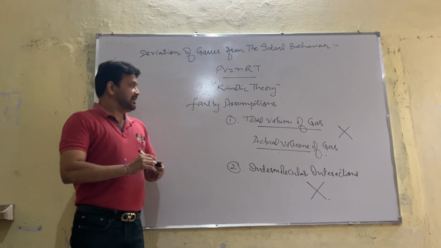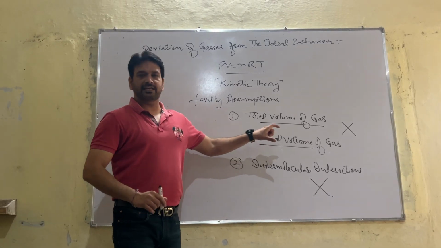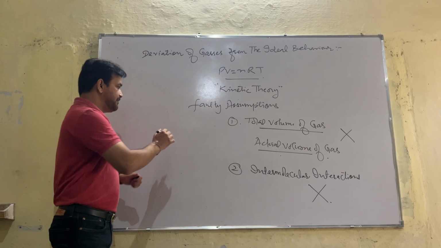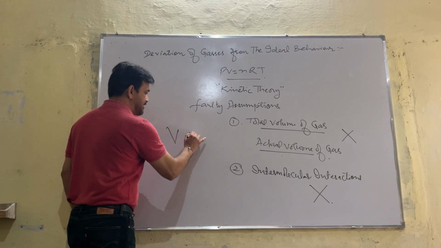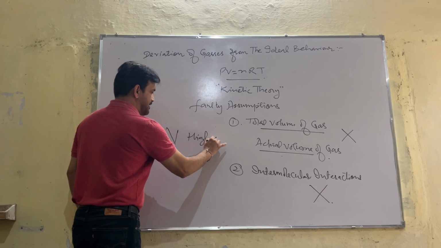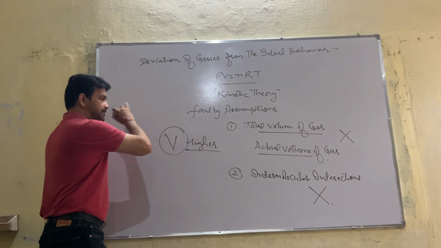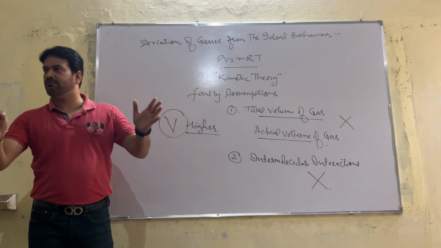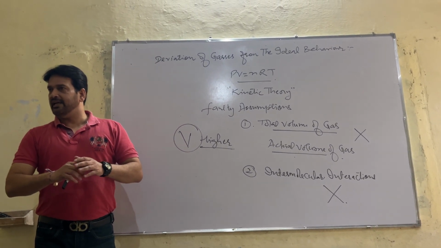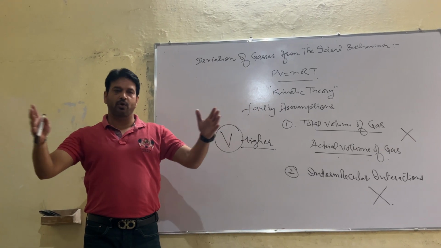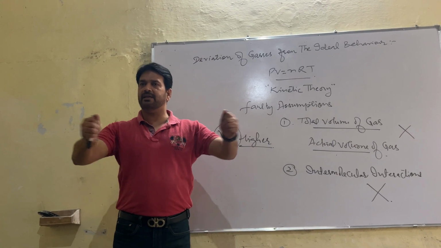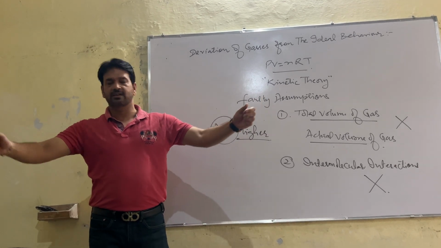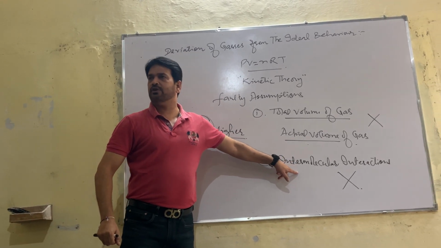But these two faulty assumptions become valid when volume is higher. When the total volume of the gas is very, very high, then obviously gas molecules will be farther apart, away from each other, so there will be no intermolecular forces.